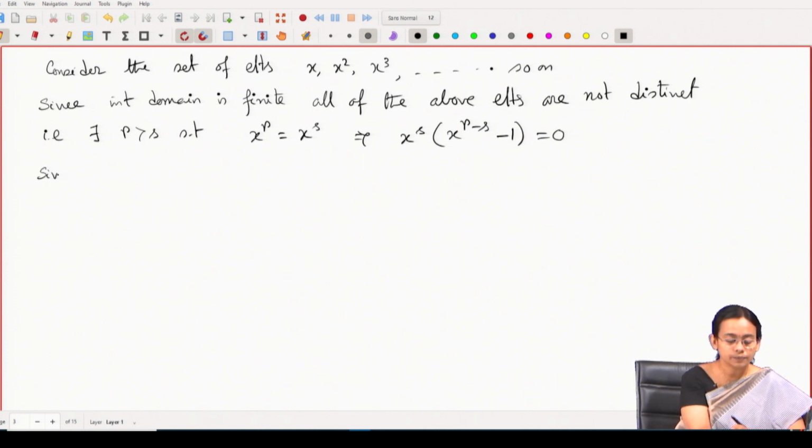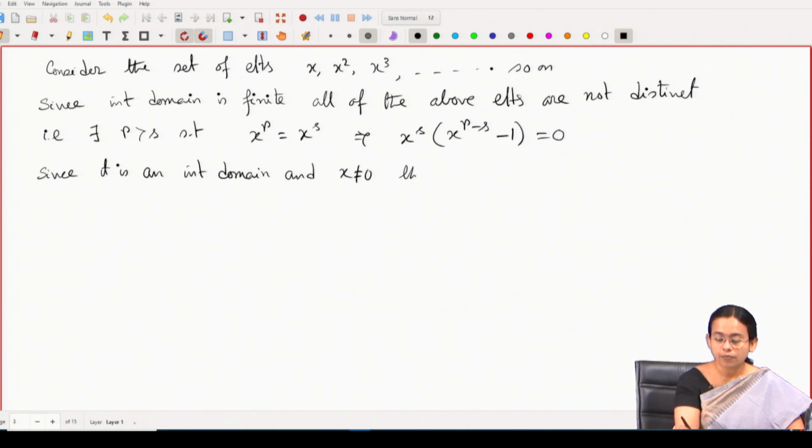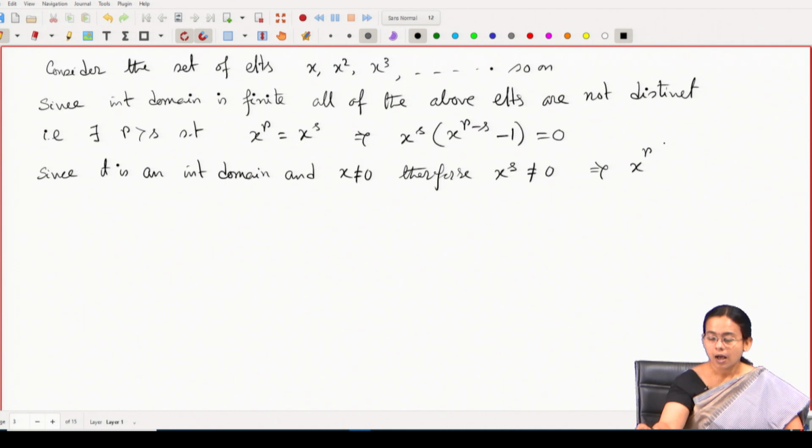So, since it is an integral domain and x is not 0, therefore, x to the power s is also not equal to 0, and product of these two elements is 0, that will imply that x to the power r minus s is equal to 1, which is nothing but x into x to the power r minus s minus 1 equal to 1.